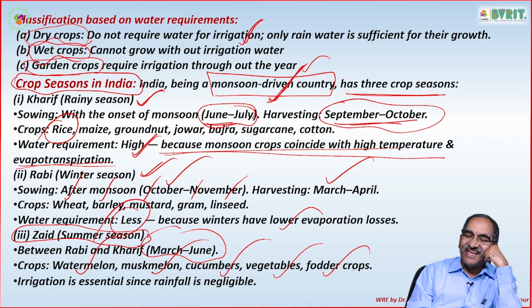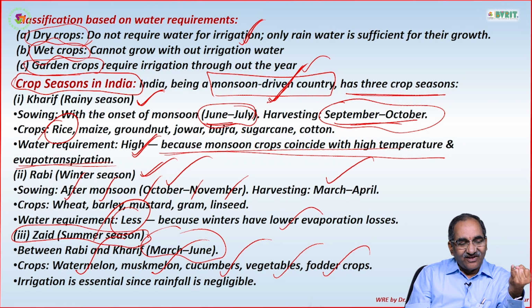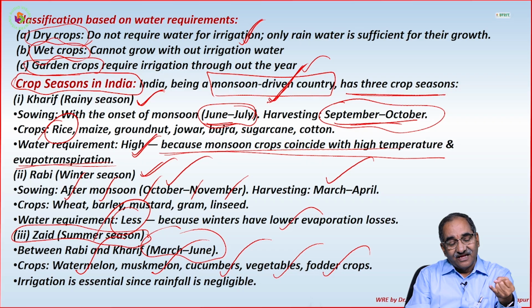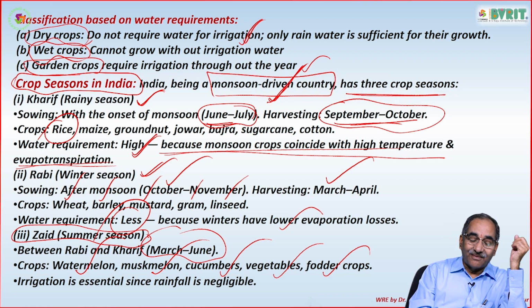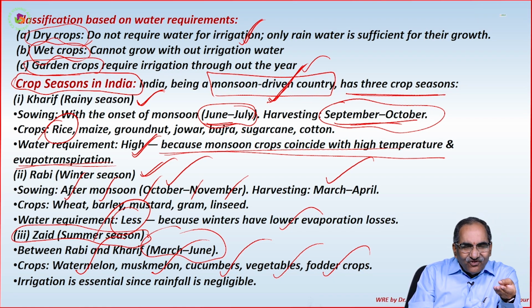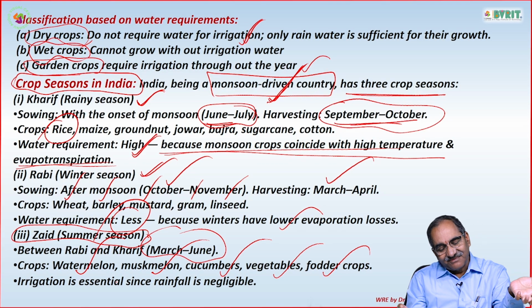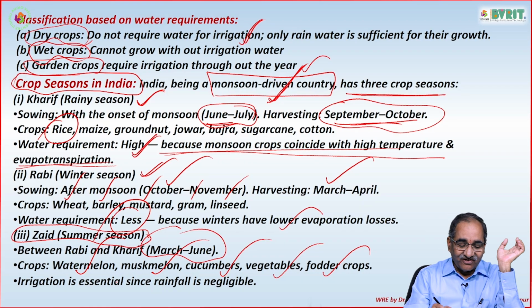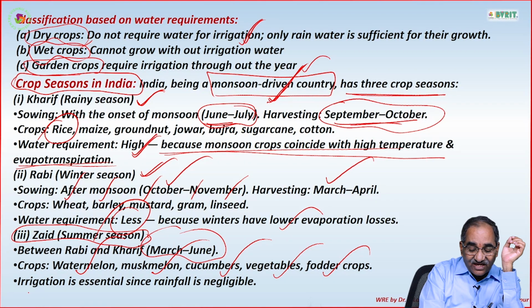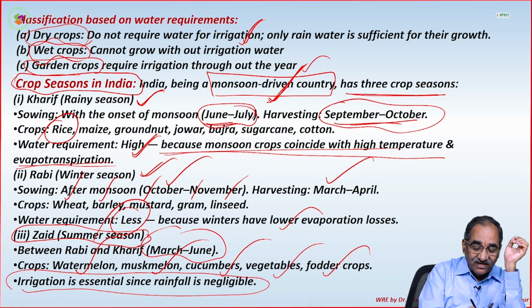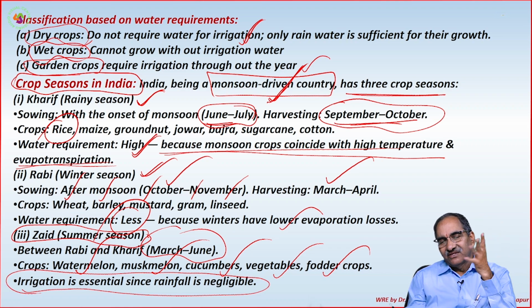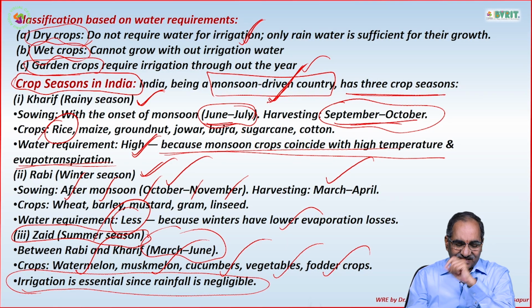So winter crops are Rabi, monsoon or rainy season crops are Kharif, and summer is Zaid, mainly the fruits which you normally eat in summer. Irrigation is essential since rainfall is negligible in this season, because there will be no rainfall during March to June. So irrigation is a must.